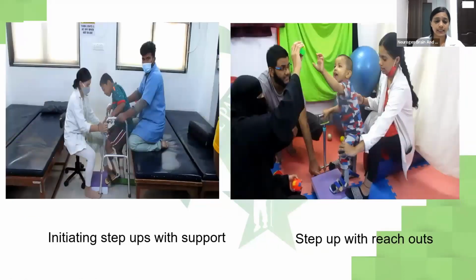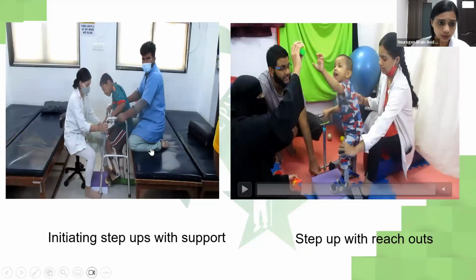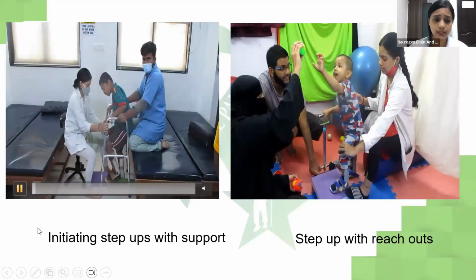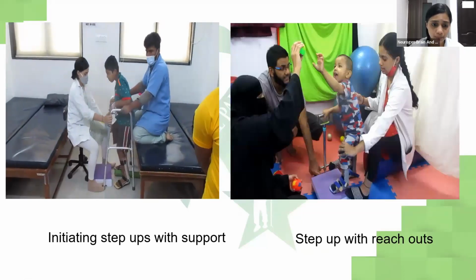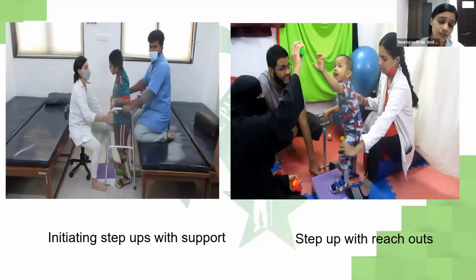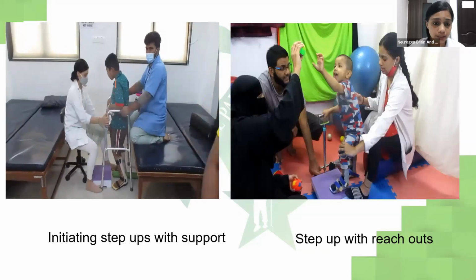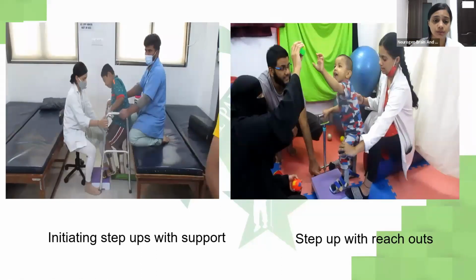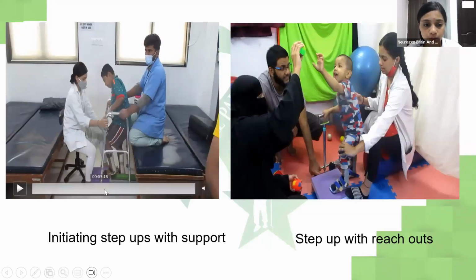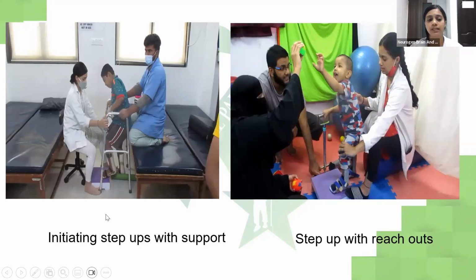Now initiating steps, stepping up and down with support. In this, the child is holding the walker and I'm asking him to lift his leg up and step onto it, and you can take it down as well. If you see, the child will do it. Yes, the higher the step, the better for the child, but we can start gradually with this level of step, just for strengthening the hip muscles.